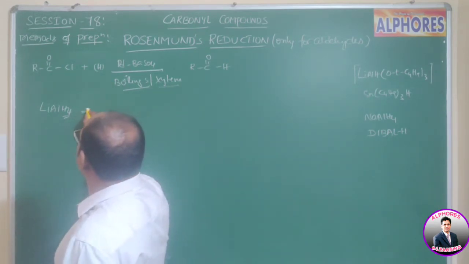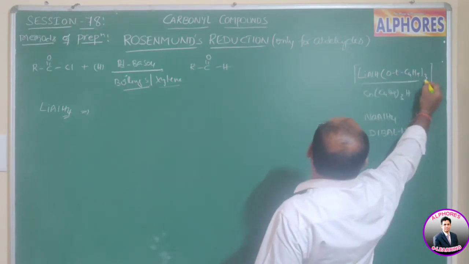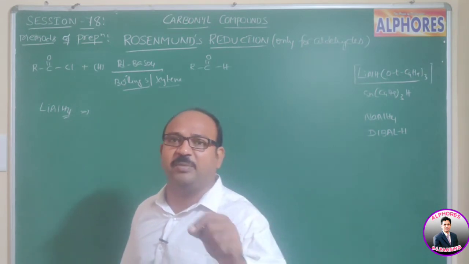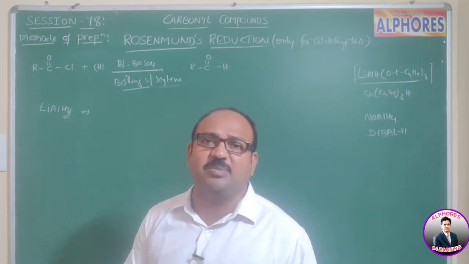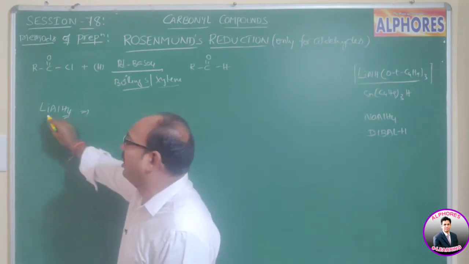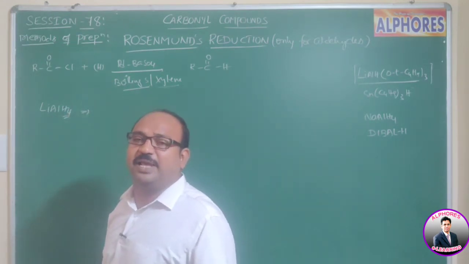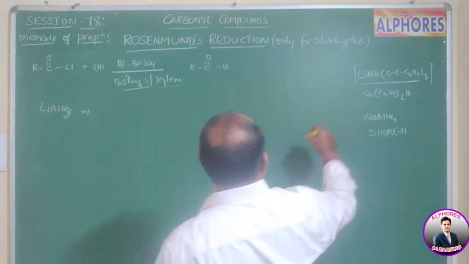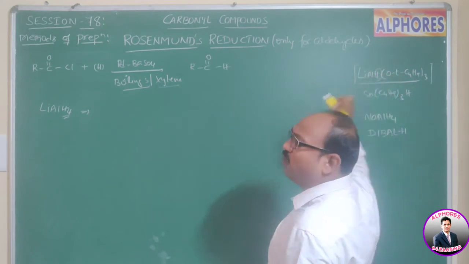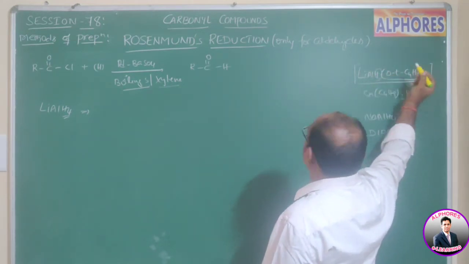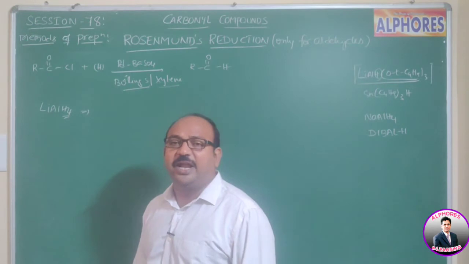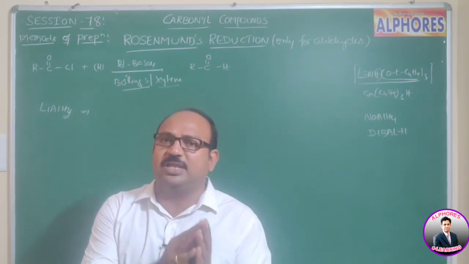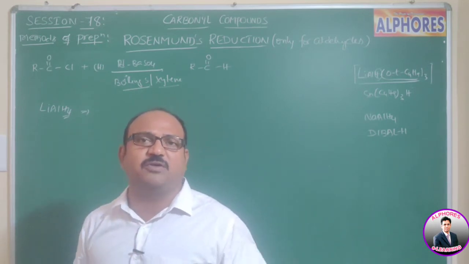That's why I am going to use here lithium tri-tertiary butoxy aluminum hydride. What happened? In lithium aluminum hydride, 3 hydrogens are replaced by 3 tertiary butyl groups. So we are writing LiAlH with tri-tertiary butyl groups. Right now it has only one hydrogen. The remaining 3 are tertiary butyl groups. In such a case, it does not act as a strong reducing agent, and obviously the reaction will be stopped after formation of aldehyde.